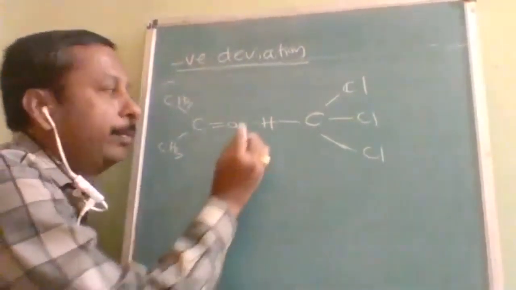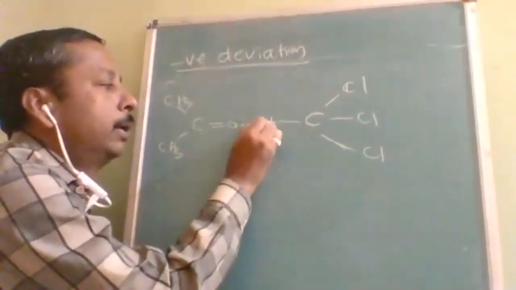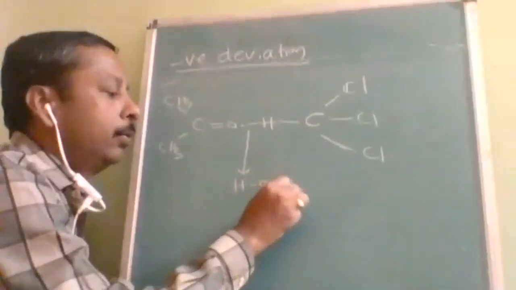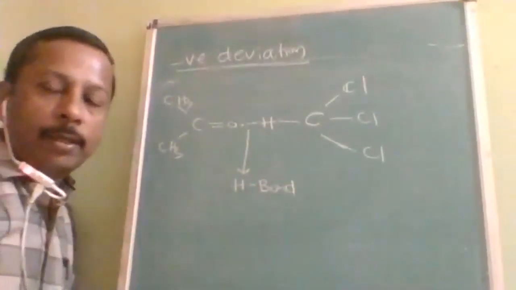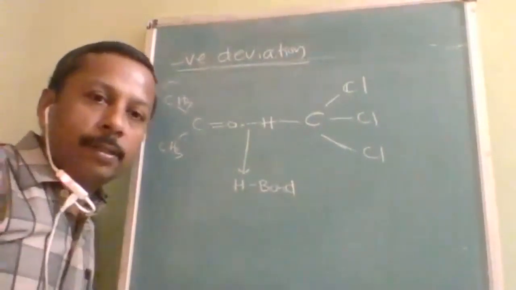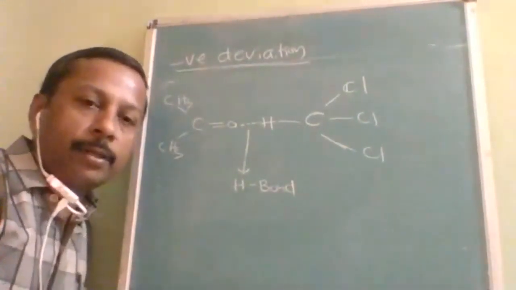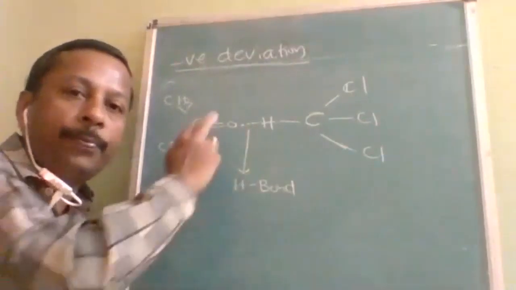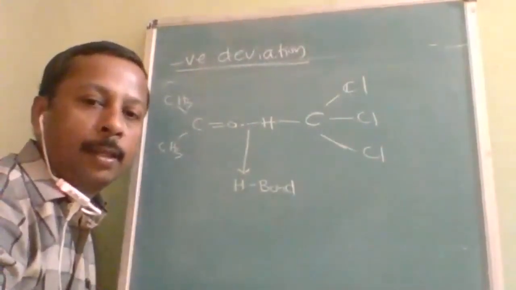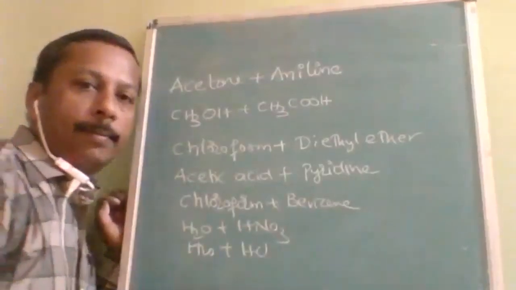But when they both mix, there will be a strong intermolecular force. What is that strong intermolecular force? Hydrogen bond. So because of the strong intermolecular force, attraction force increased. So volume will decrease, pressure will decrease. So they will show negative deviation. Is it understood, students?